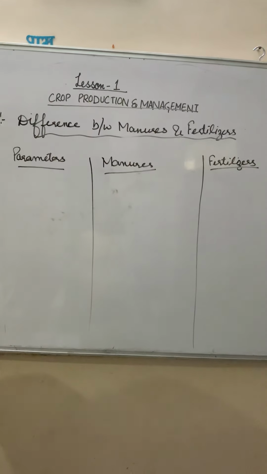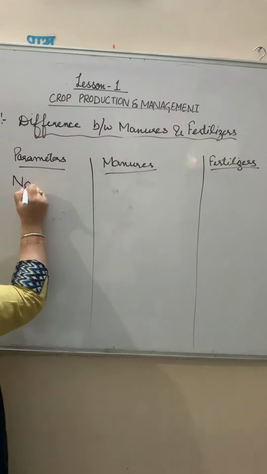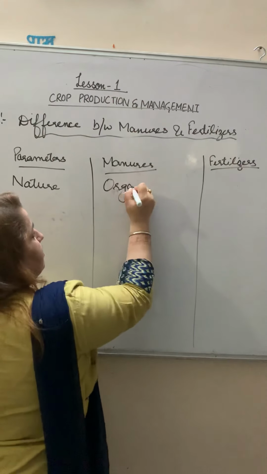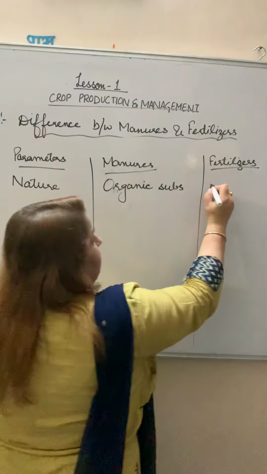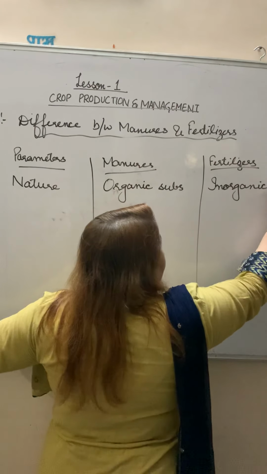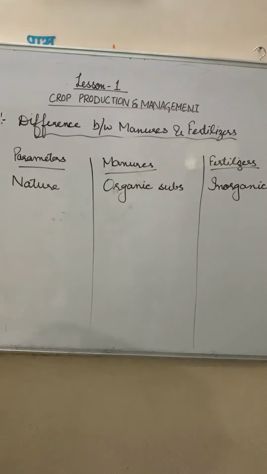We will write down under the heading that are parameters. Number 1, that is nature. Manures are organic substances. It's given in your book. Fertilizers are inorganic, right?